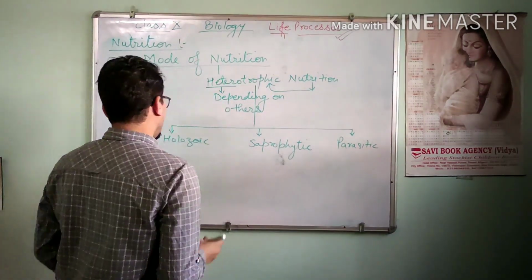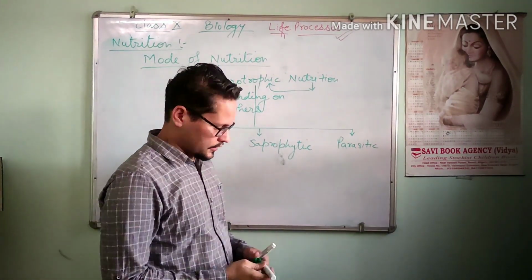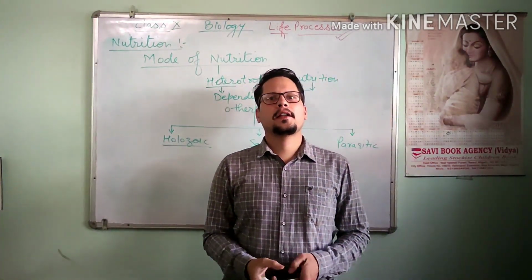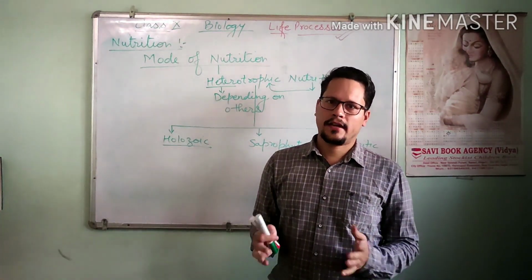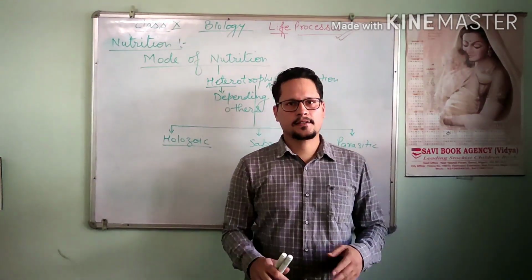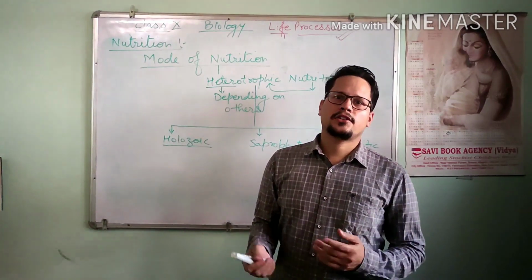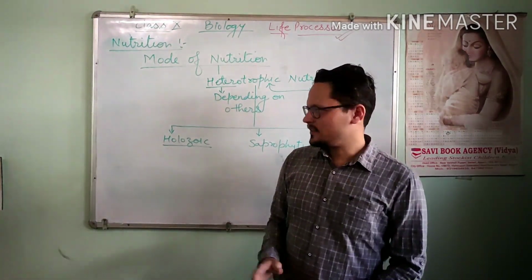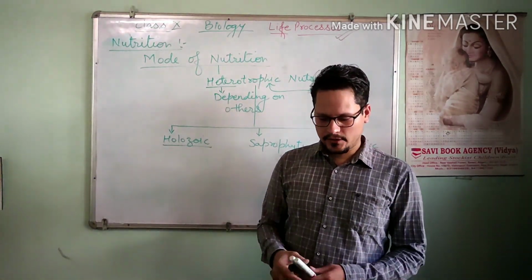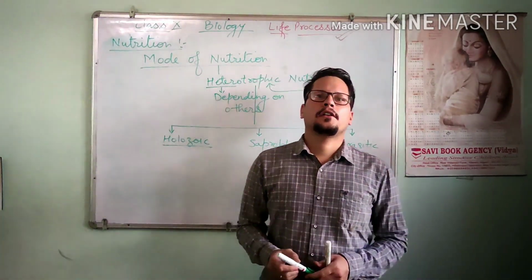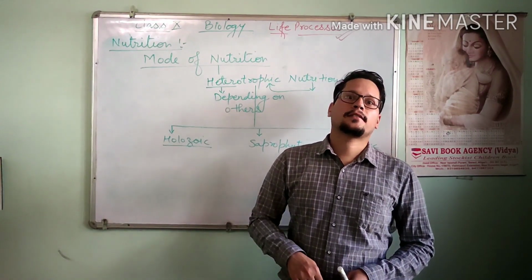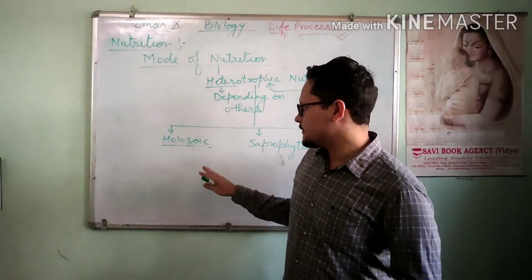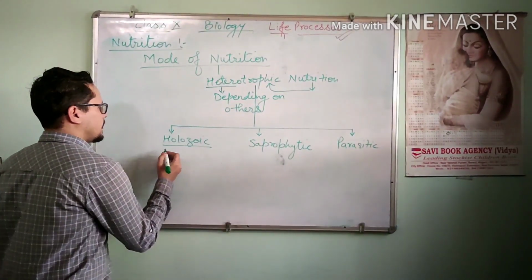Okay, holozoic nutrition. This is a kind of nutrition in which the organism takes in food by a process called ingestion. Then this food is digested, and after digestion the food is absorbed in their body cells. This kind of nutrition is called holozoic nutrition, and this is very common, which you can see in your surroundings in all animals, human beings and birds.